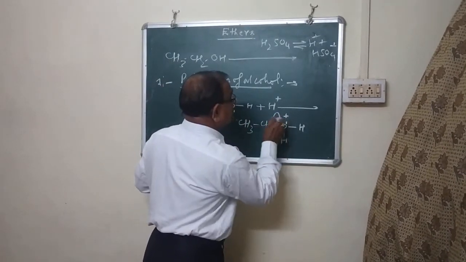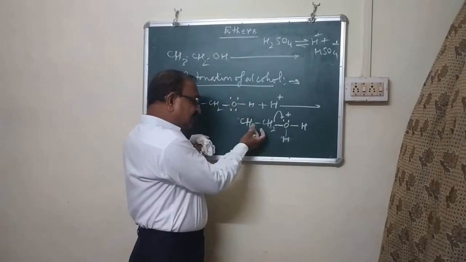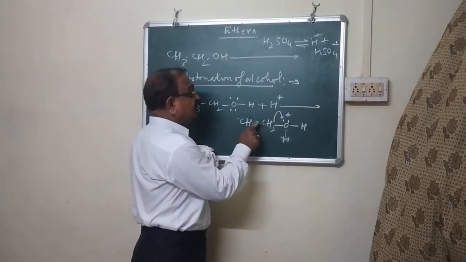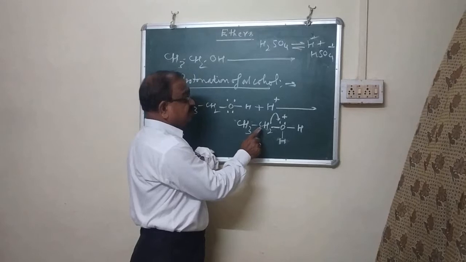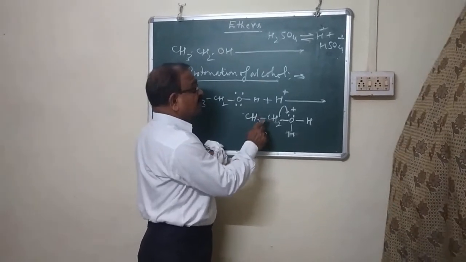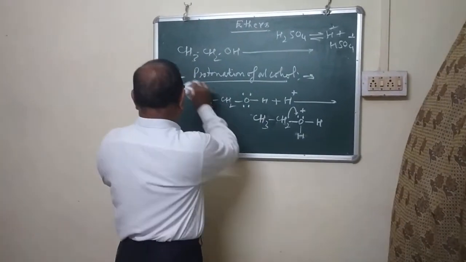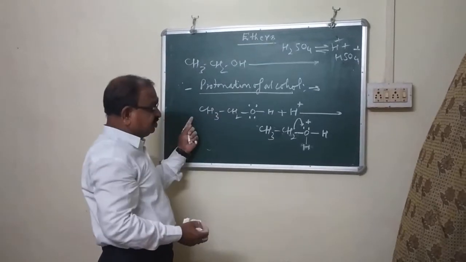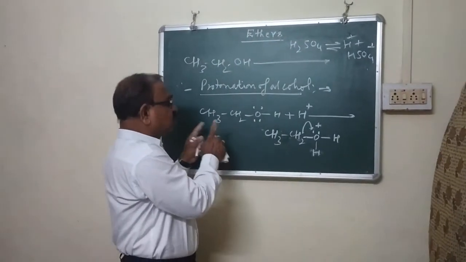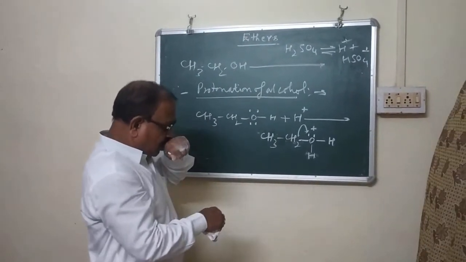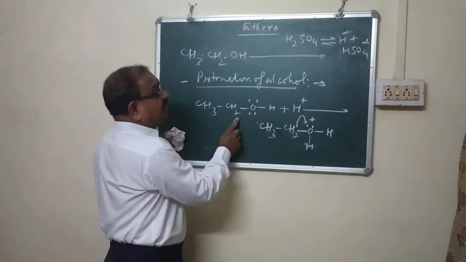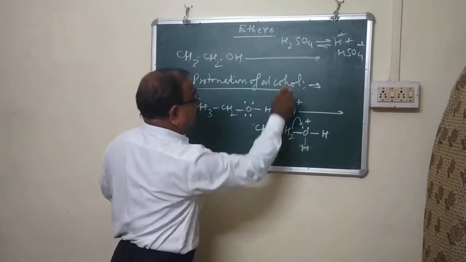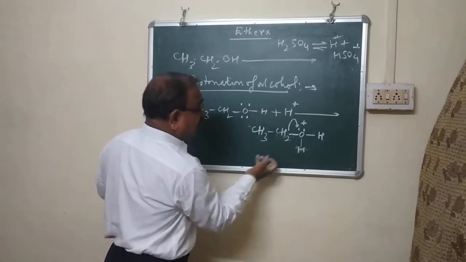Therefore, there is a little deficiency of electrons at this carbon. So this is the first step, protonation of alcohol. Ethanol reacts with the proton which comes from the acid and gets protonated.